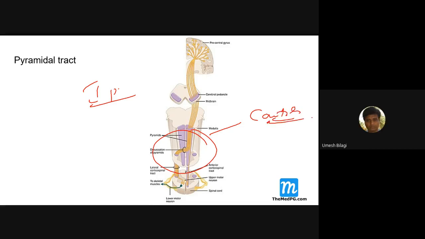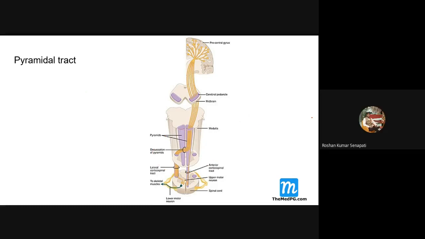If you get a lesion in the medulla oblongata, it could be ipsilateral. If you get a lesion up above in the cortex, or in the internal capsule, or in the midbrain, then you'll get a contralateral hemiparesis. Okay. You followed it?